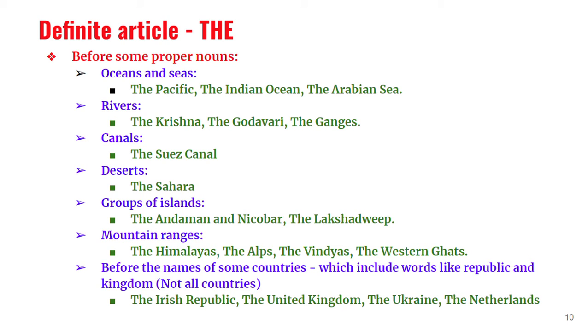Suppose you say, I saw Krishna, I saw the Krishna. What is the difference between I saw Krishna and I saw the Krishna? When I say I saw Krishna, Krishna means a person. When I say I saw the Krishna, it means it is a river. If I say Godavari is very beautiful, what does it mean?